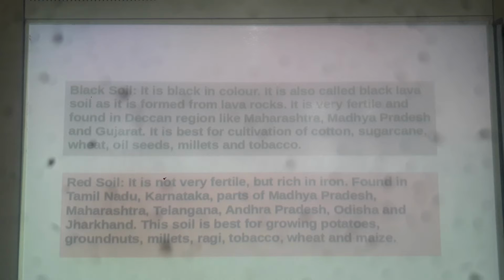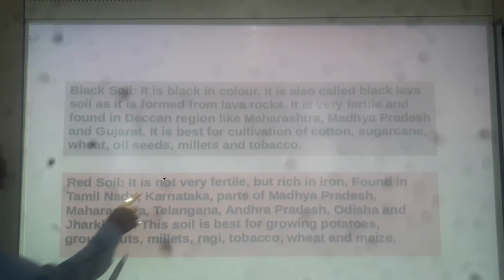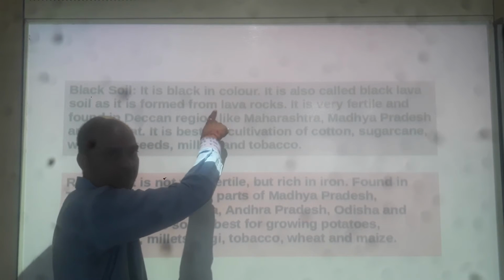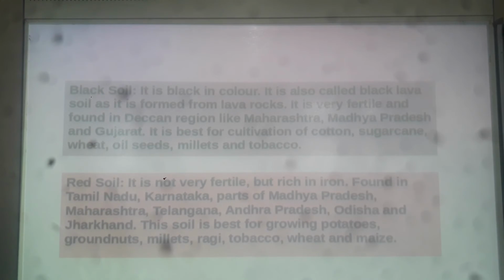Now red soil. It is not very fertile because, as black soil is very fertile, this red soil is not very fertile, but it is rich in iron. Iron is an important component, it is an important nutrient which all living organisms need. Red soil is not fertile, but it is very rich in iron.